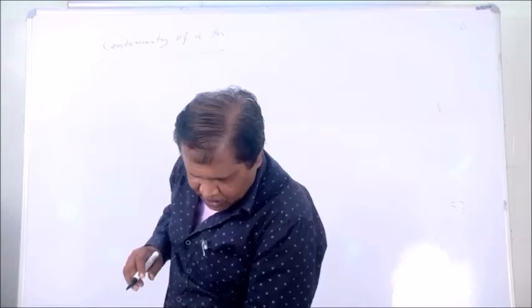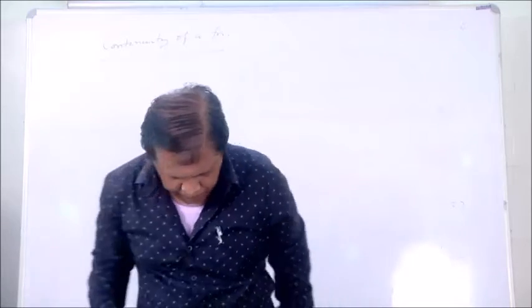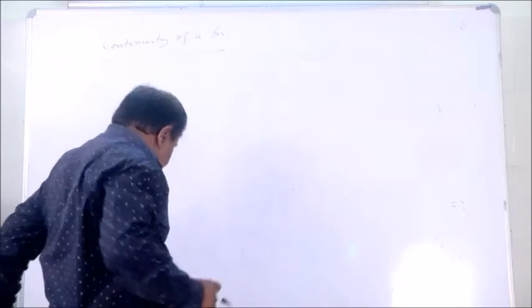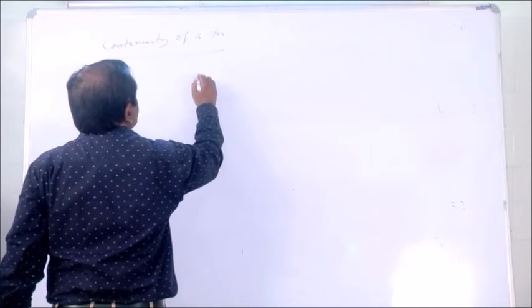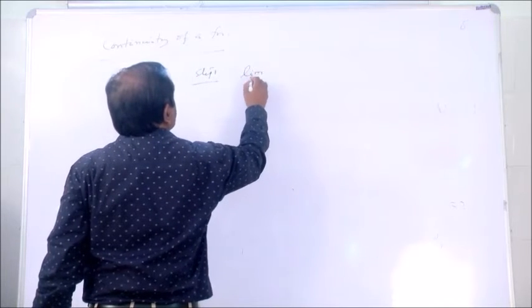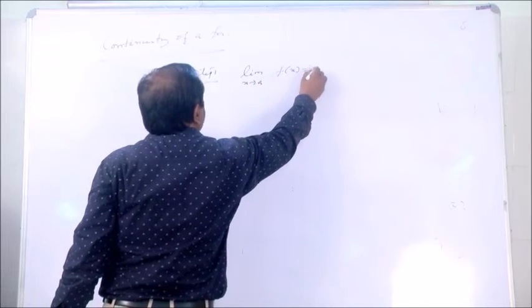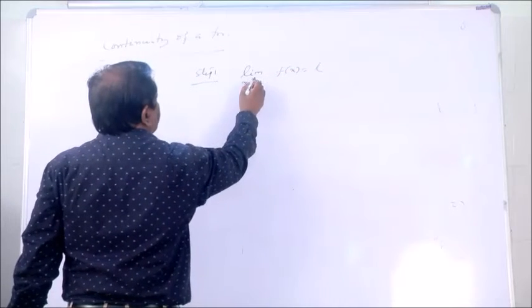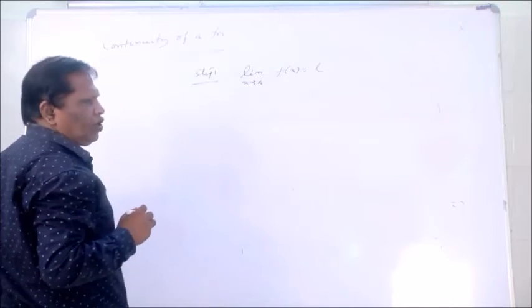So for the limit of a function, you first have to remember the formula. Write down the formula. There are two steps. Step 1 is the limit as x tends to a of f(x) equals L. As already said, whenever we find the limit as x tends to a, that means x is not equal to a.